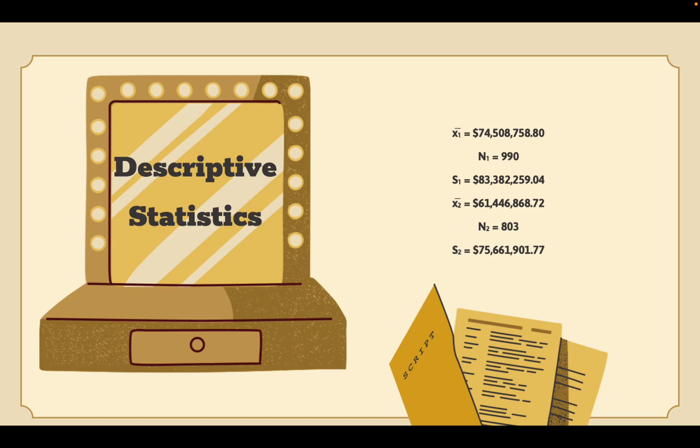The statistics that I found were that the average gross earnings that failed movies earned was about $74 million. This includes 990 movies, and the standard deviation for that was around $83 million. The average for the movies that passed the Bechdel test was around $61 million, and this is counting 803 movies with a standard deviation of $75 million.